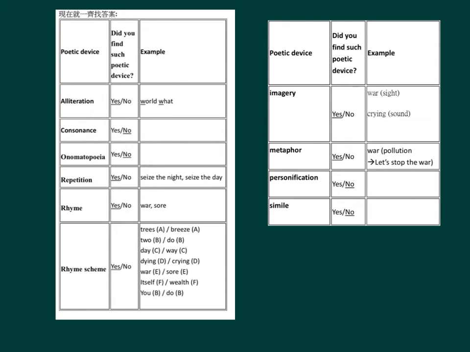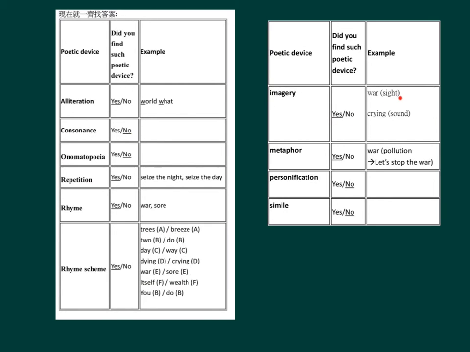Poetic device, rhyme scheme. Do you find such poetic device? Yes. Example: trees, breeze, to, do, day, way, dying, crying, war, sore, itself, wealth, you, do. Poetic device, imagery. Do you find such poetic device? Yes.